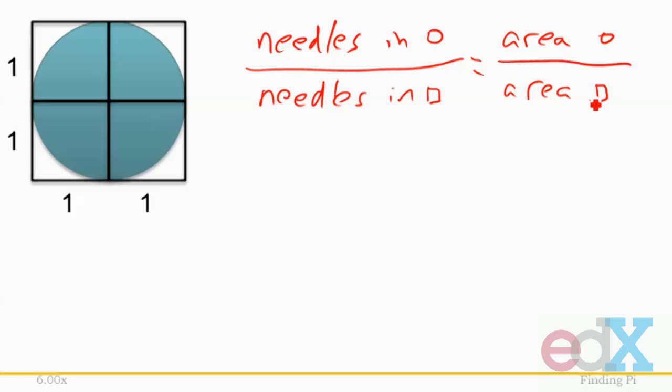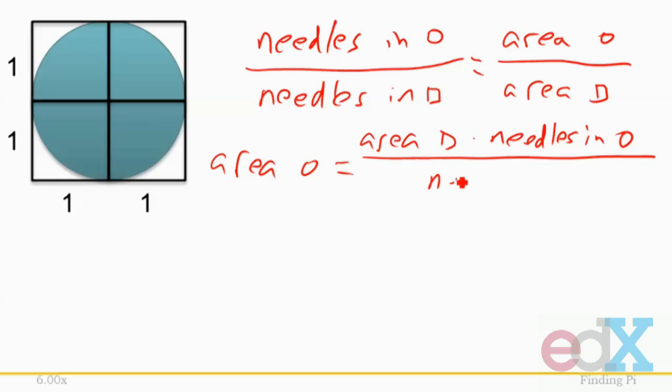Now we can take this equation and solve for the area of the circle and say that the area of the circle is going to be equal to the area of the square times the needles in the circle divided by the needles in the square. Just simple algebra. Now remember, we concluded that the area of the circle was exactly pi, so in fact, we can now compute pi by looking at the area of the square times the needles in the circle divided by the needles in the square.